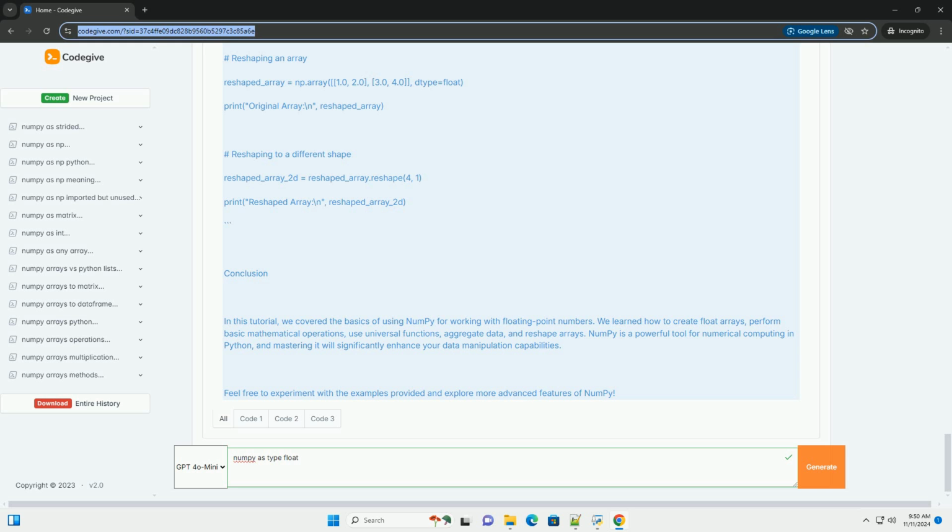Reshaping arrays. You can reshape arrays while keeping the same data. This is useful for changing the dimensions of the array.